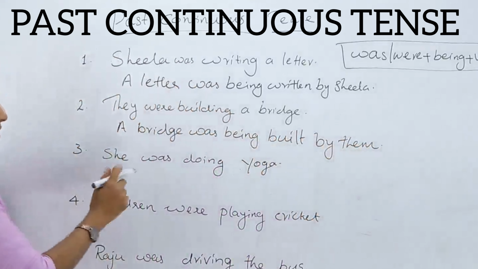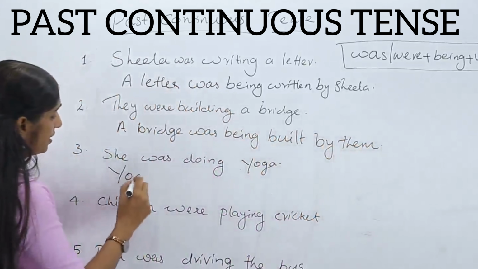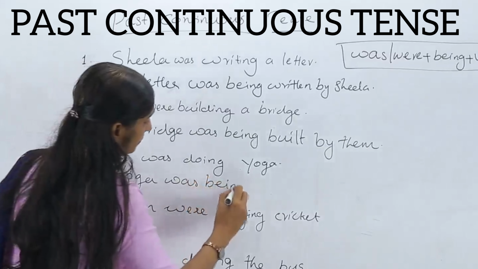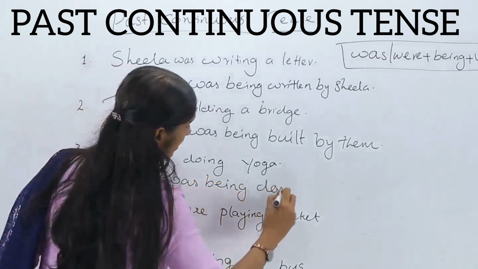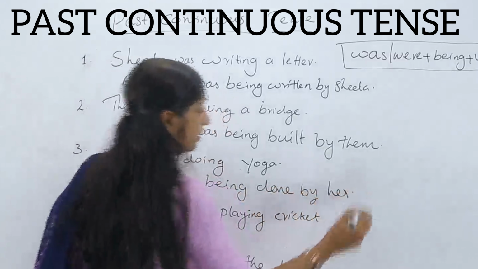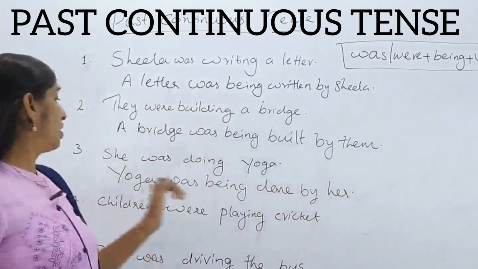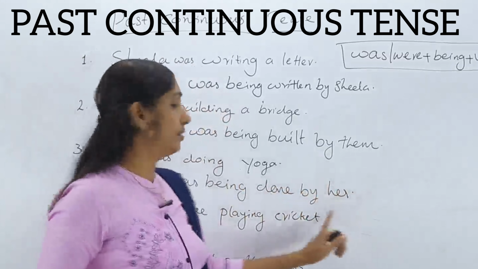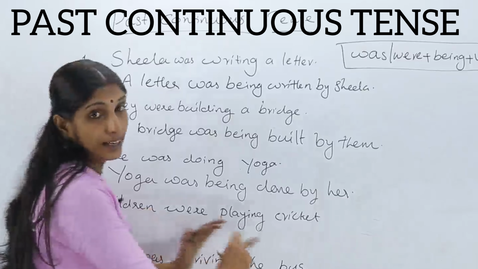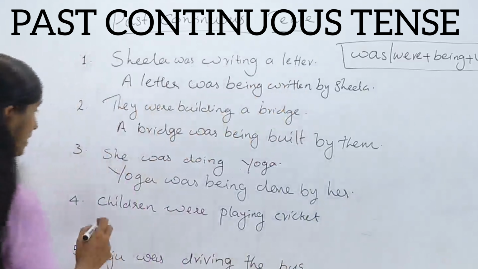And the third question, she was doing yoga. She was doing yoga. How do we write? Yoga was being done by her. Being done by her. Okay, clear? She was doing yoga. Yoga was being done by her. Now, the fourth sentence. Children were playing cricket. Children were playing cricket. How do we write?